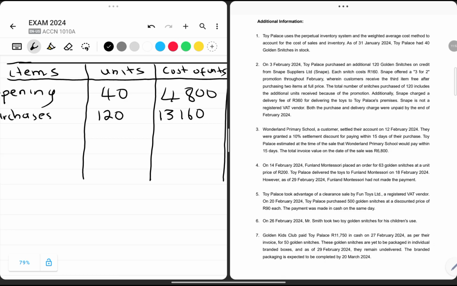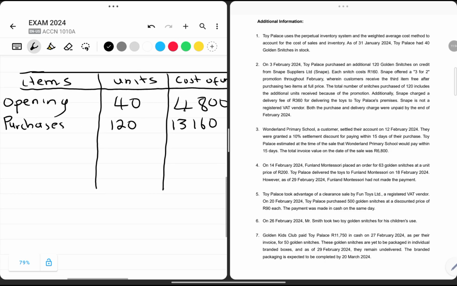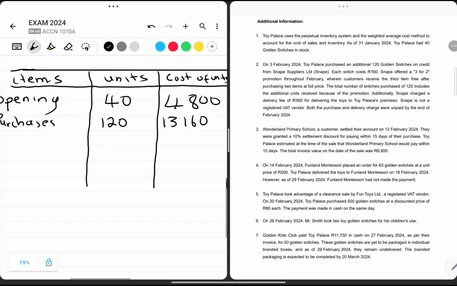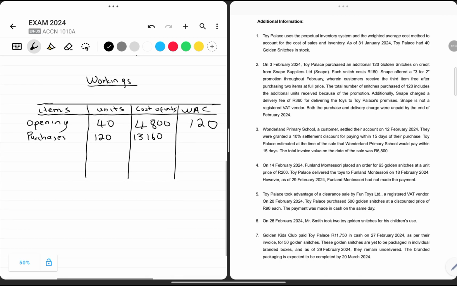If we want to account for the cost of sales, let us first track the weighted average cost before that transaction occurred. To track it, we must use the formula to calculate the weighted average cost. At this moment, let's check how many units we have on hand: 160 units.